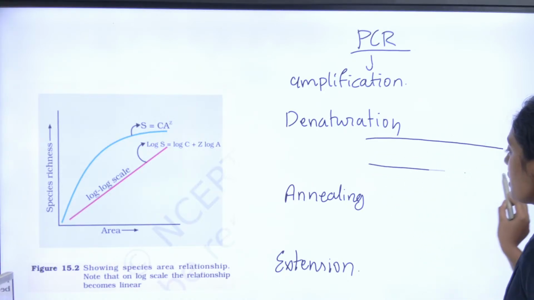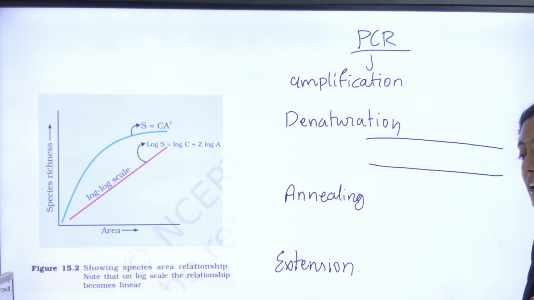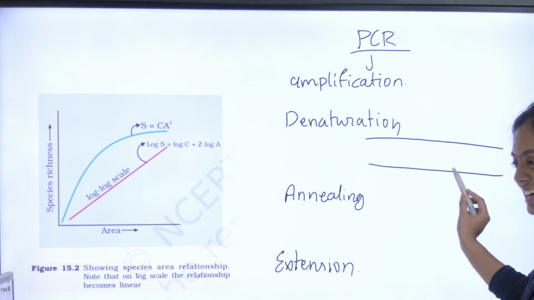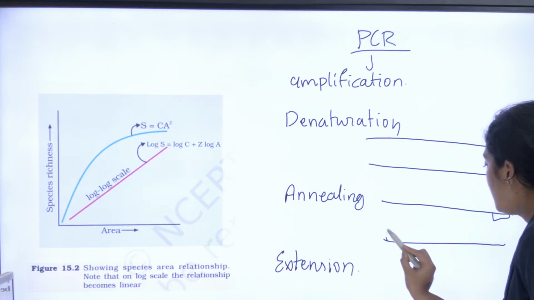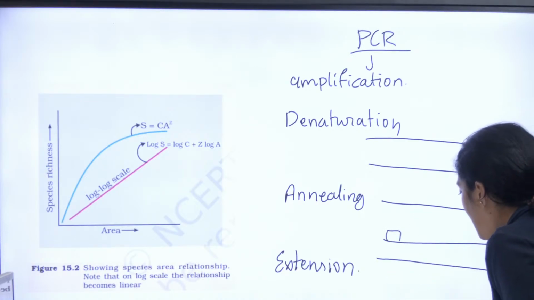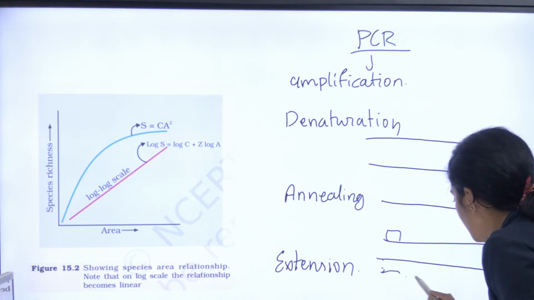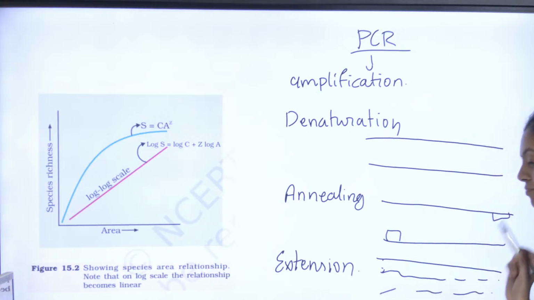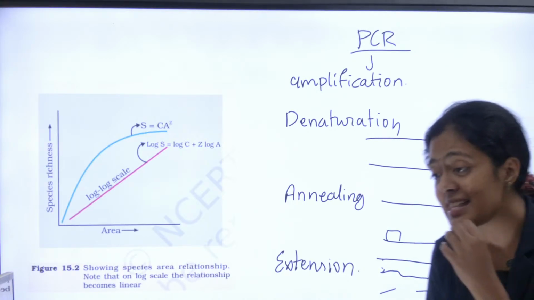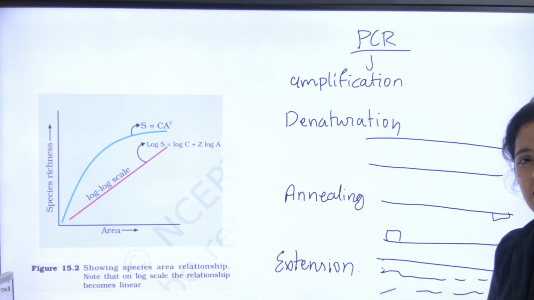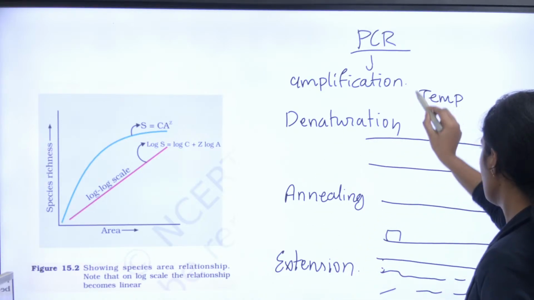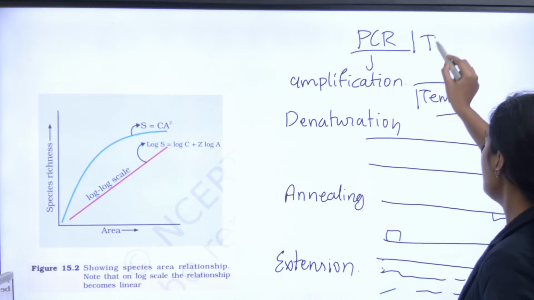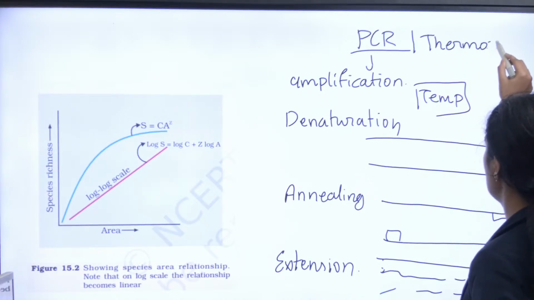So at one temperature, DNA is denatured. Denatured na enna? The 2 strands are going to separate like this. Okay, annealing la enna nadakkum? The primers go and anneal. Okay, and in extension, I have the synthesis that is happening. Okay, so what is the enzyme that is used in your PCR? Enzyme. So ingella temperatures vera irukum. Okay, that's why we call PCR as a thermocycler, because the temperature keeps changing.